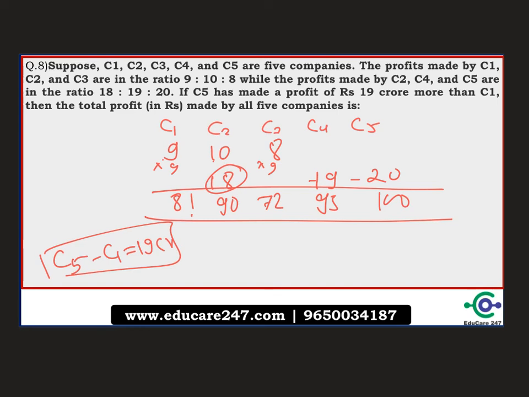Since C5 minus C1 is equal to 19 crore, and in the actual ratio also this is equal to 19, what has been asked? What is the total profit? So total profit will be the addition of all of this. The addition of all of this comes out to be 438, which corresponds to 438 crore, which is your answer.